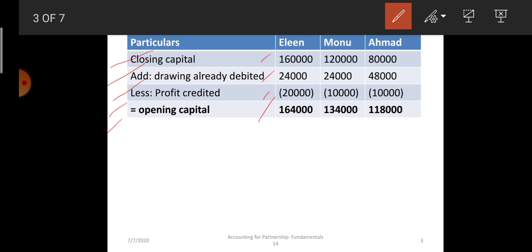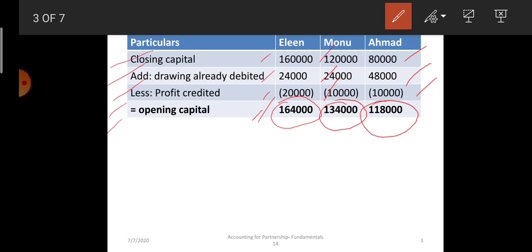So Eileen's opening capital is 1,64,000 rupees. Monu's closing capital was 1,20,000, drawings 24,000 and profit credited was 10,000, so opening capital of Monu is 1,34,000 rupees. In case of Ahmed, closing capital is 80,000, drawings were 48,000 and profit credited was 10,000, so the opening capital of Ahmed was 1,18,000 rupees.